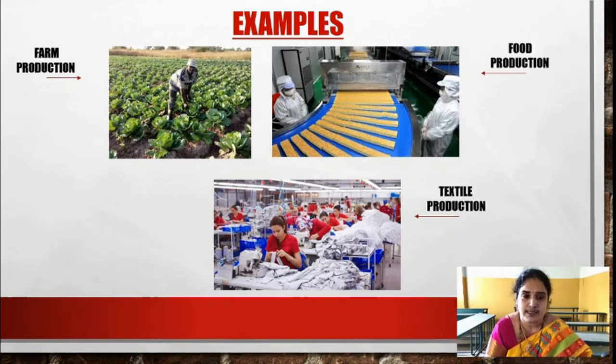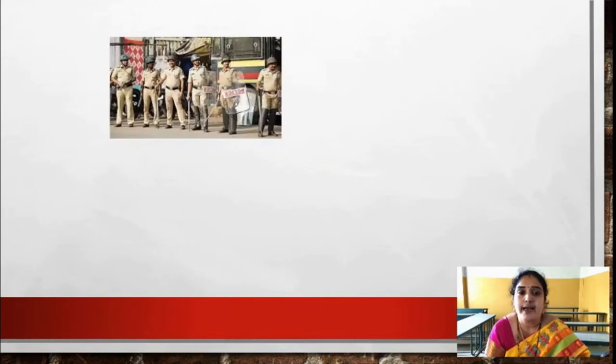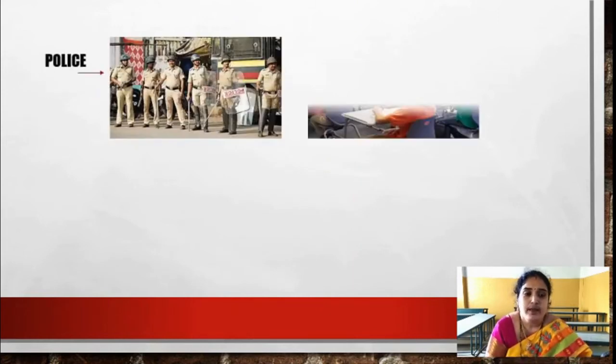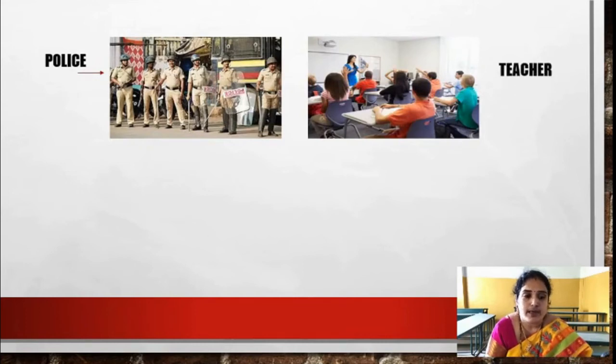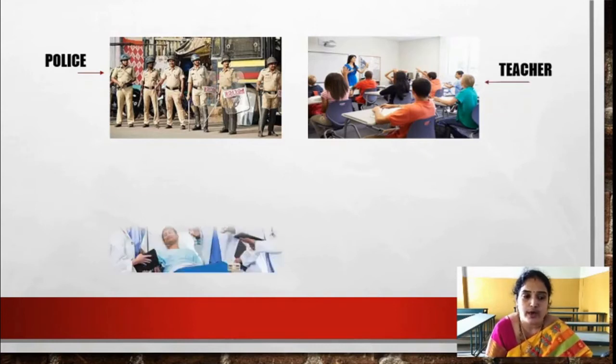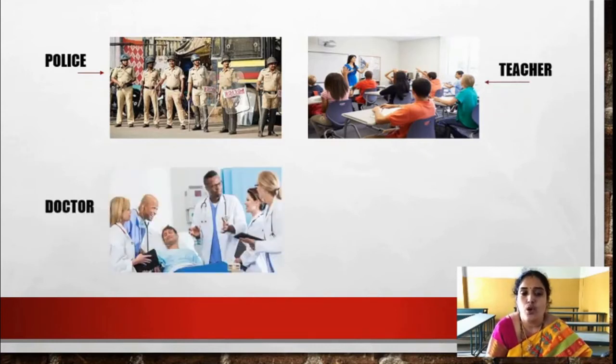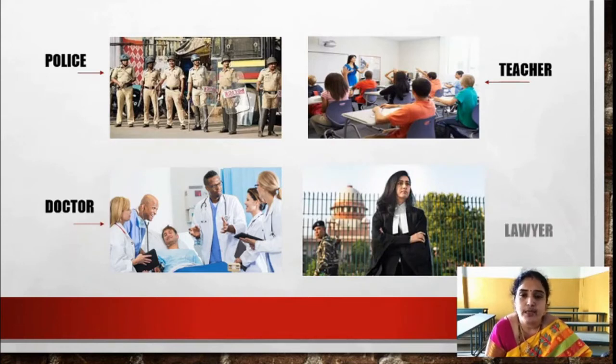Now coming to services, we have the services of police, and the services of a teacher, who imparts knowledge and ideas to the students. Then next we have the doctor as a service. The doctor is treating the patient with his ideas and knowledge. The next we have a lawyer. The lawyer, with her ideas, will try to solve the cases of her clients. So police, teacher, doctor and lawyer are people who are rendering services to the society, to the economy.